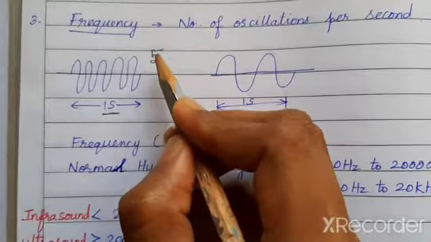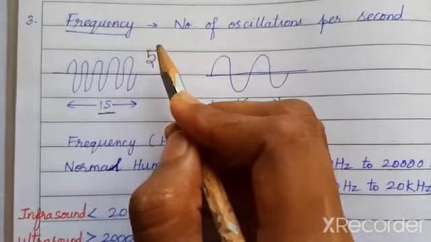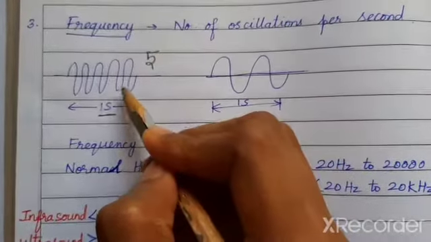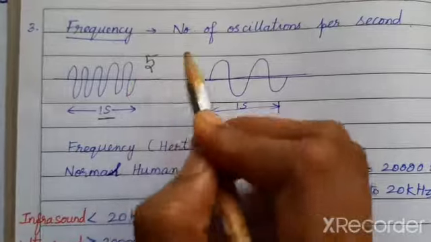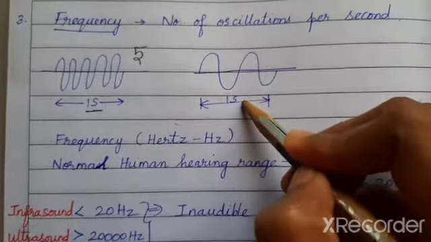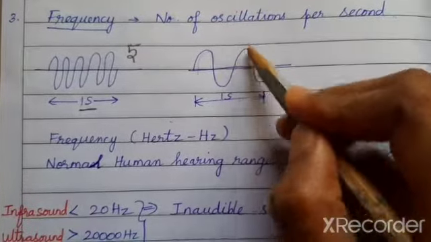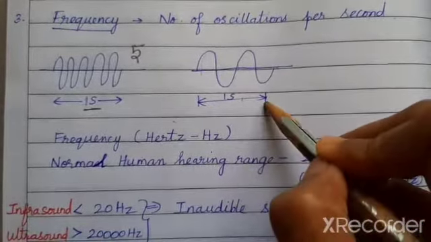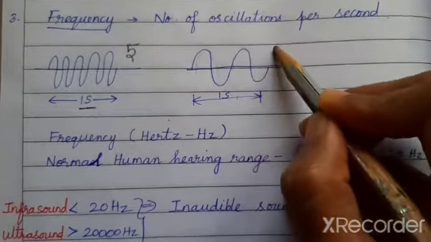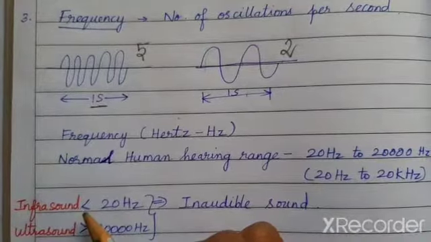It is usually in the range of 50, 100, 1000 waves, but I have drawn only a few waves in my notebook. I cannot draw huge waves, right? And in this case, how many waves are there? 1 and 2. So for a time period of 1 second, the frequency here is 2.